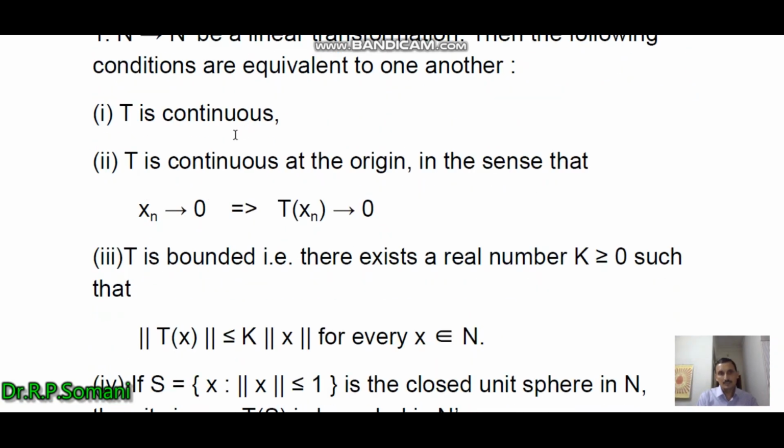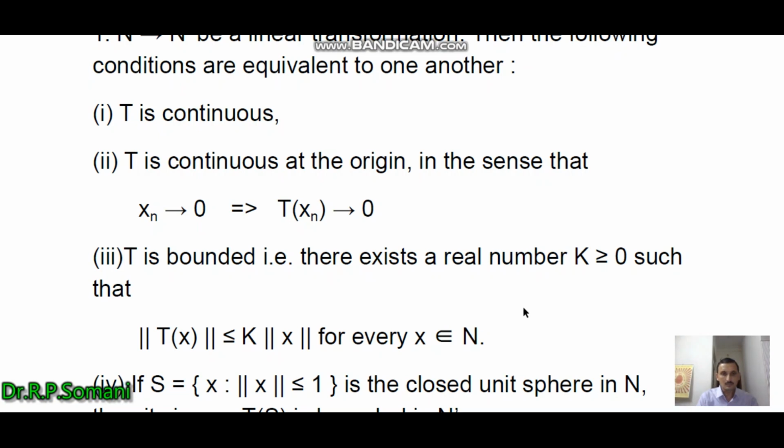First, T is continuous. Second, T is continuous at the origin, in the sense that xn tends to 0 implies Txn tends to 0. Third, T is bounded, that is, there exists a real number k greater than 0 such that norm of Tx is less than or equal to k into norm x for every x belonging to N.